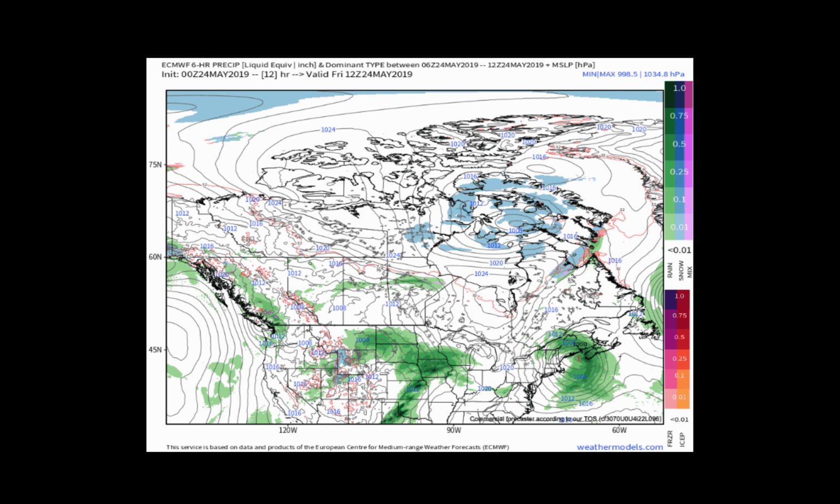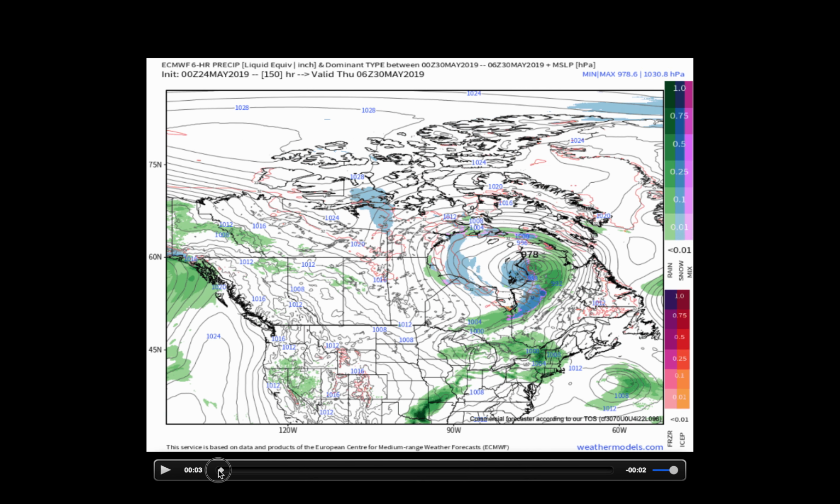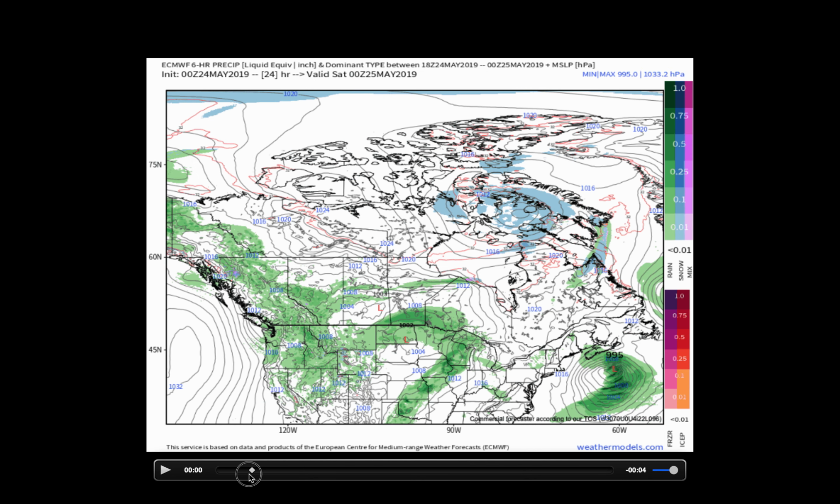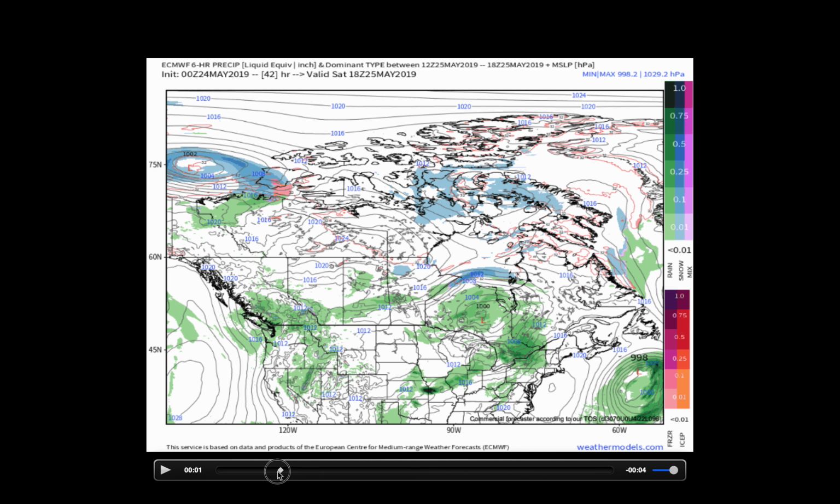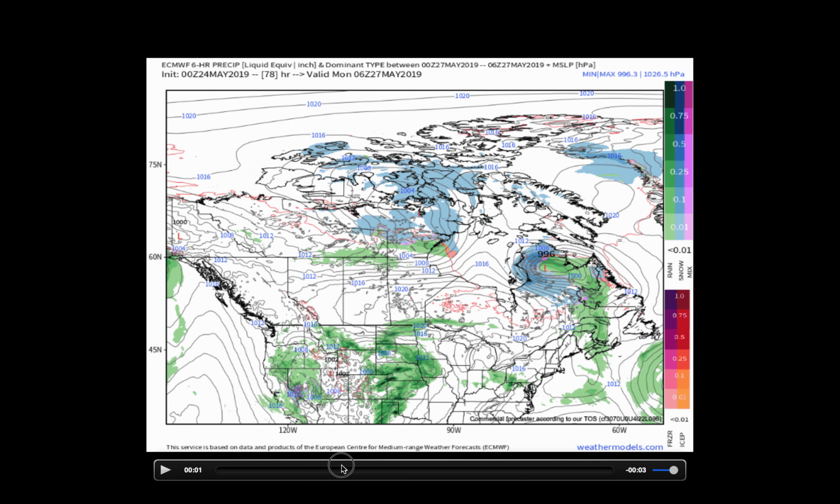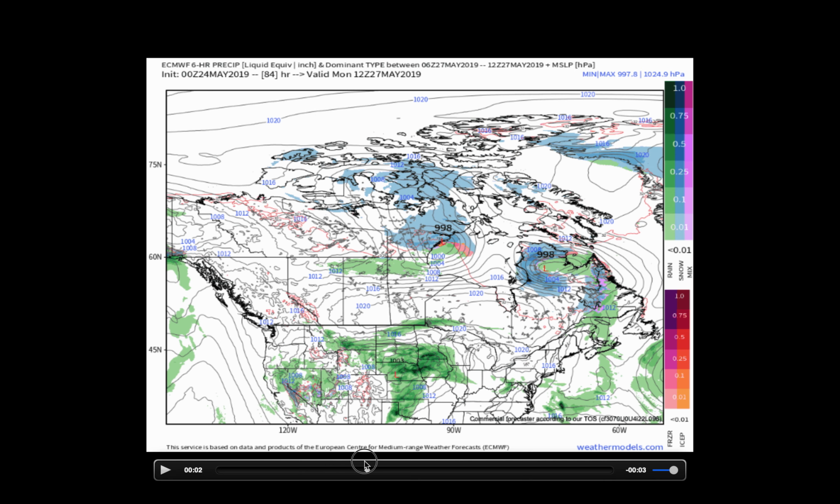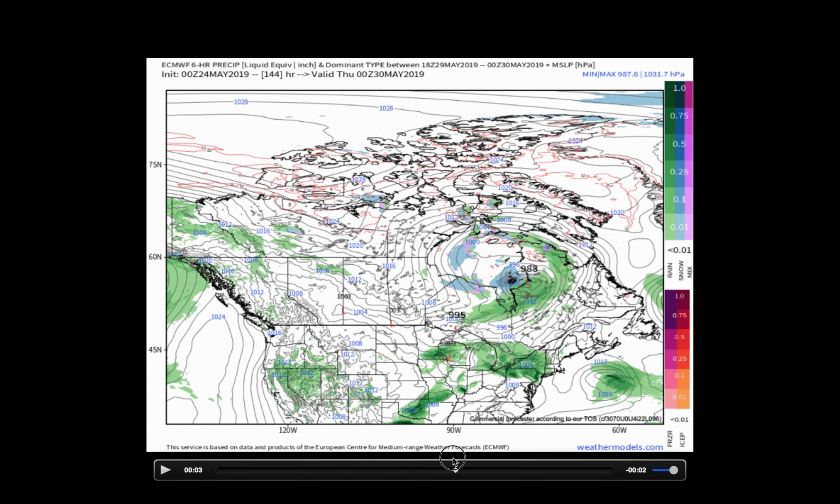As we look at the European model, I'm going to loop out the next 10 days of precipitation for you. We're going to go ahead and step through time, and that's going to show you here. I'll go ahead and jump back to Friday. As we head through the early part of the weekend, seeing a storm system track off to the southeast, that could bring some precipitation to parts of Saskatchewan and Manitoba to start off the weekend. But as we head into the back half of the weekend into early next week, really seeing a dry pattern here as stormy weather continues off to the south across the central United States.